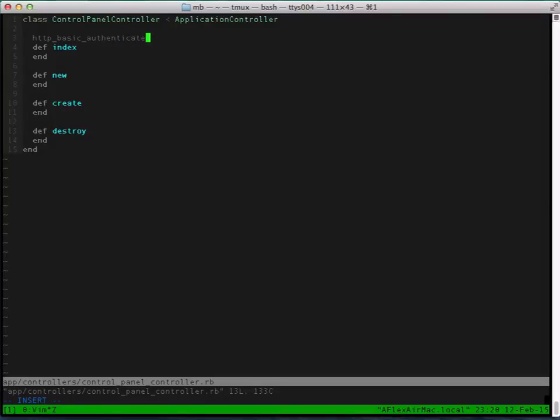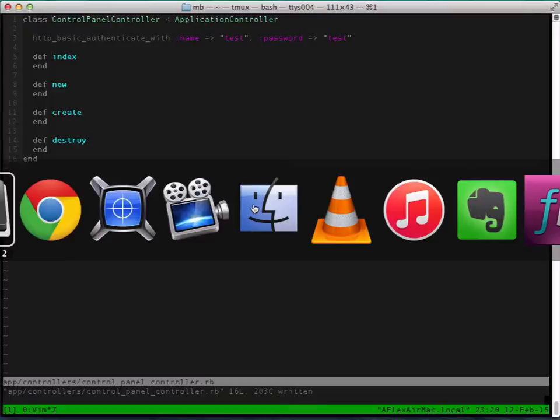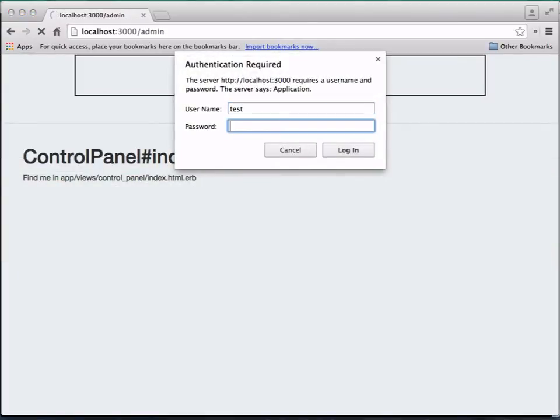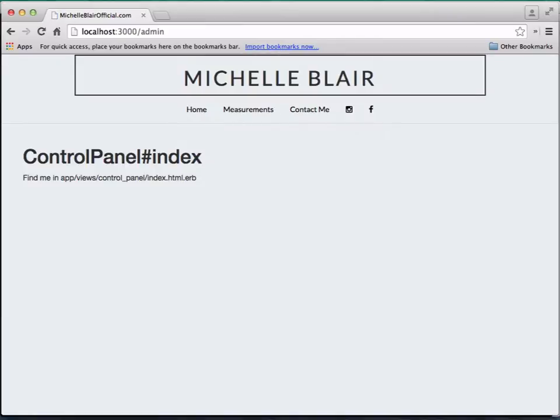So this is the basic way to do it for at least one user. We'll specify the name and the password. Now this will work, of course, with our name test and password test. Let's reload it and type in test, and we're back logged in to the same page.